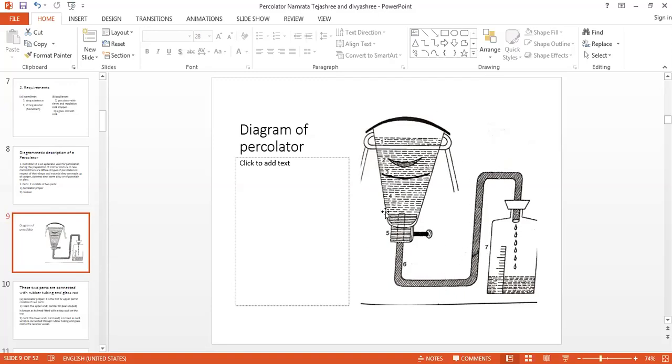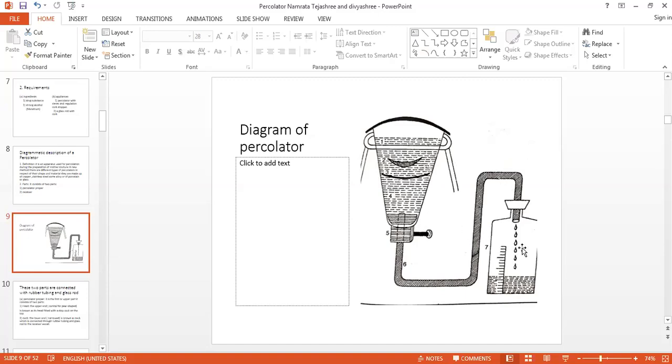So this is the arrangement of percolator. The cork within the orifice of head as well as of the neck below are very roughly rubbed so that the cork and the upper body can very conveniently be fitted with one another. There are arrangements for entry of air after complete closure.